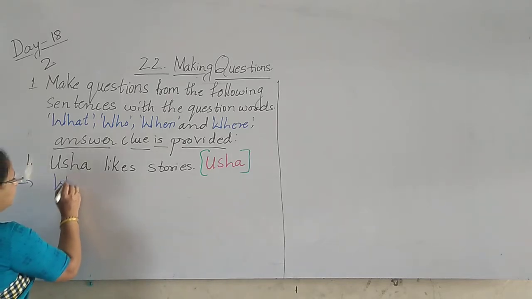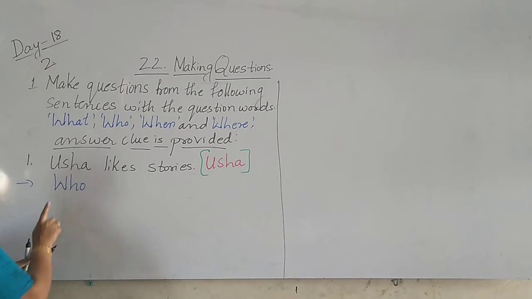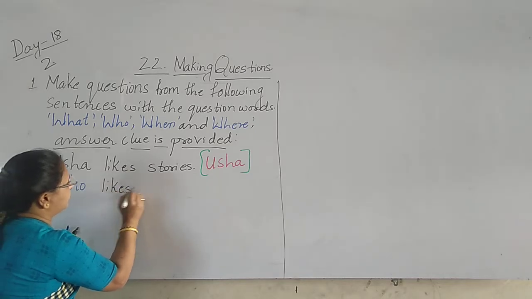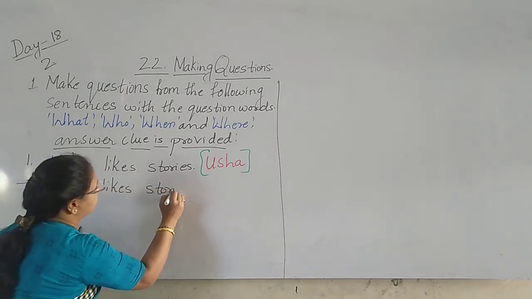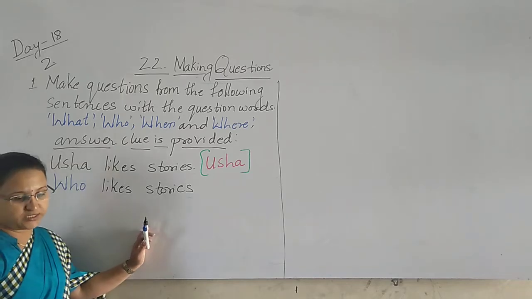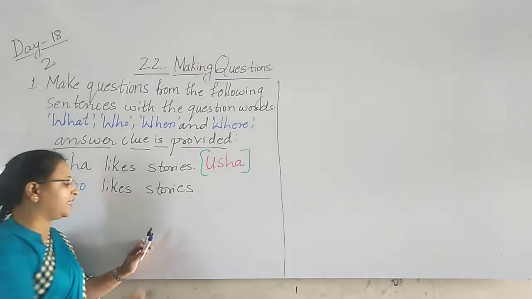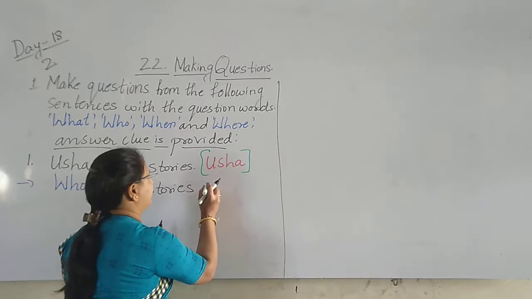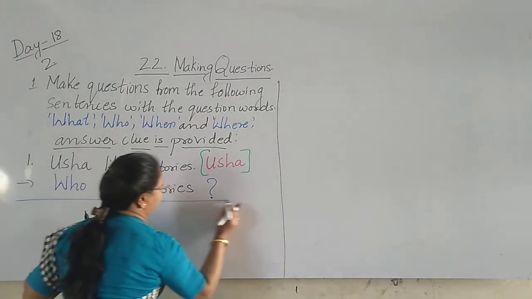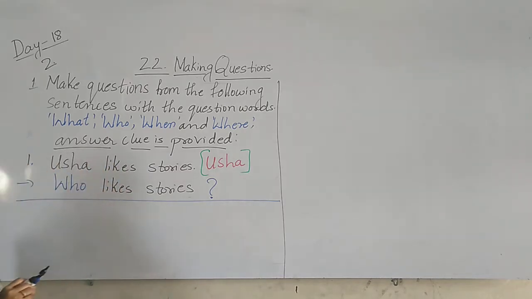Who is the question word. First letter W capital. Who likes stories? Now this sentence I have changed into question. So what I have to do, children, here? Question mark. Who likes stories?